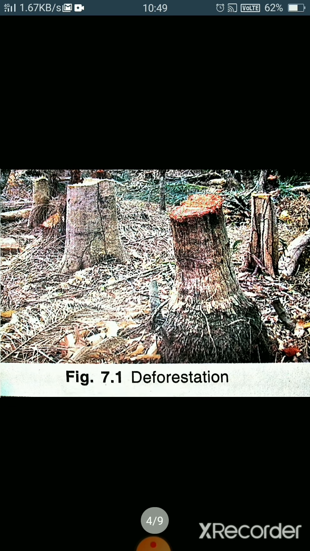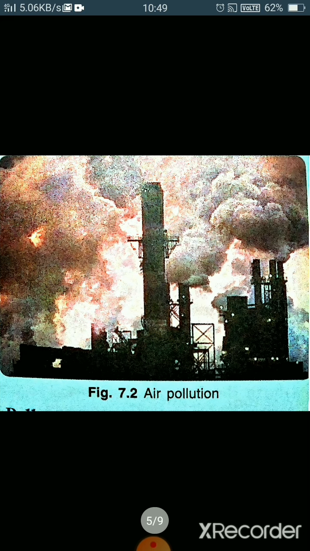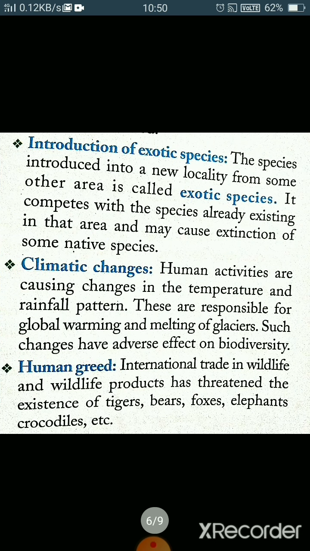Another is deforestation. Deforestation is the cutting of trees on a large scale. So deforestation and overgrazing by the increased population of cattle cause shrinkage of grassland and loss of habitats of wild animals. Another is pollution. The pollution caused by the industries, and the chemicals which we use in agriculture, is a major cause of depletion of biodiversity.